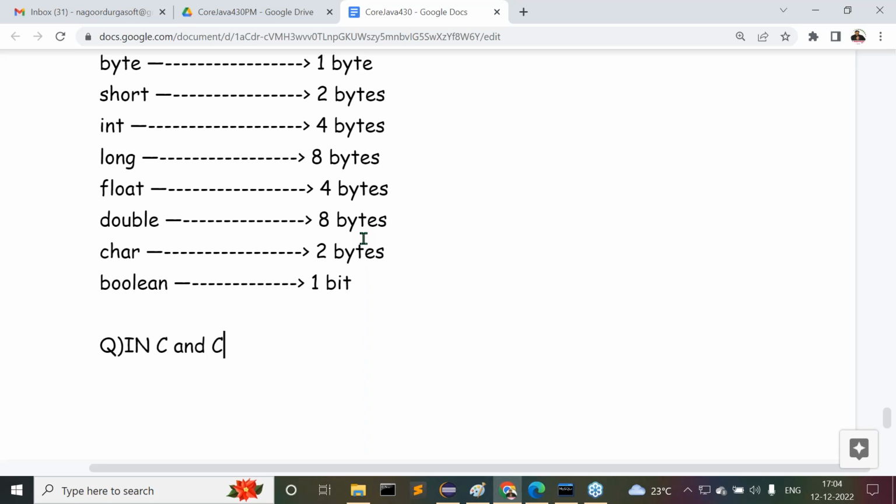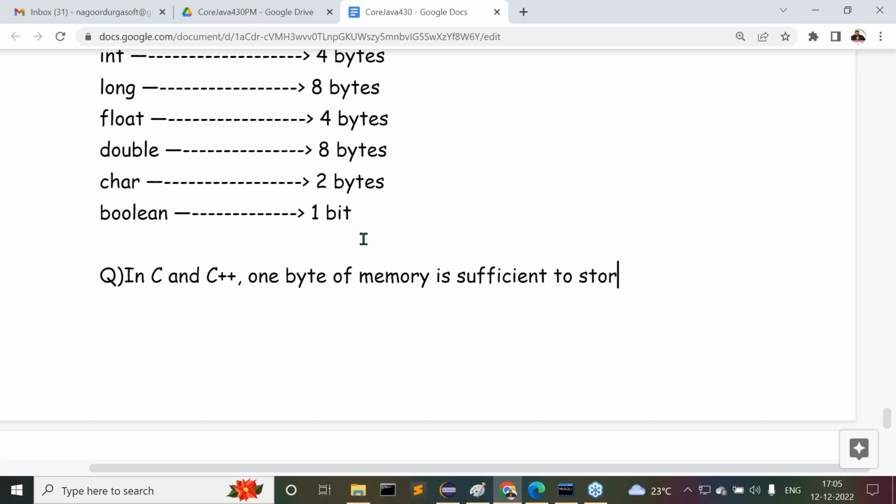In C and C++, 1 byte of memory is sufficient to store character data.